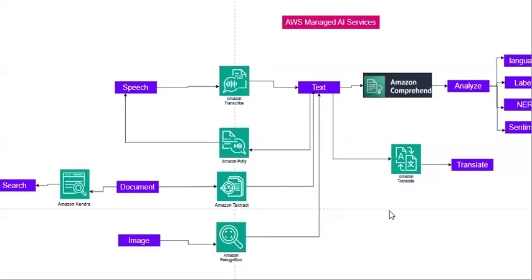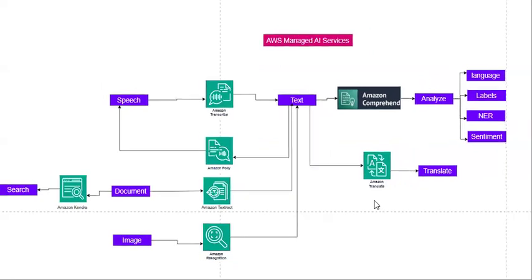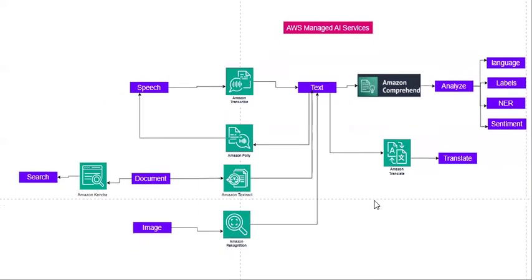Till now we discussed service-level services, the services which can provide capabilities to other services. Now let's discuss the application level. That means the services which can serve at application level.